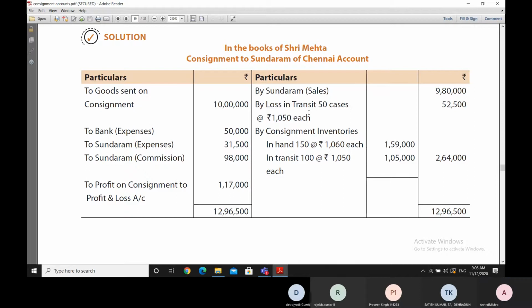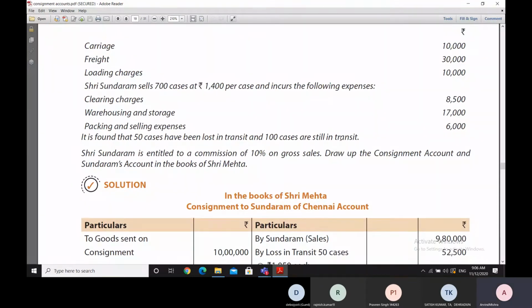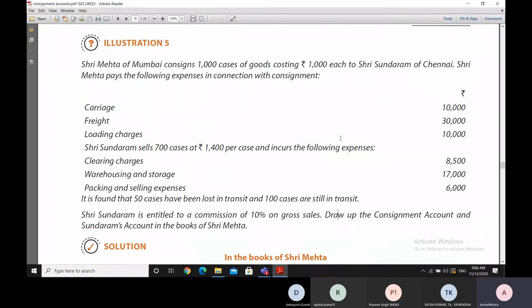Thereafter, in terms of the inventories which are left: out of the 1,000 cases which were sent as part of the consignment, 700 were sold, so we minus 700 and are remaining with 300.